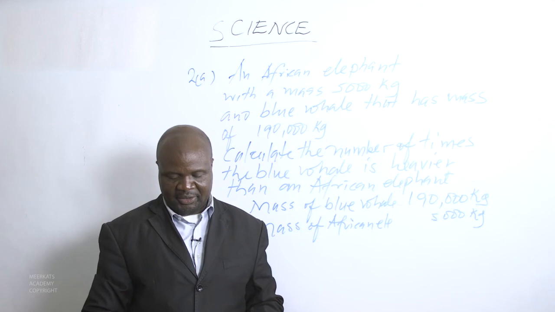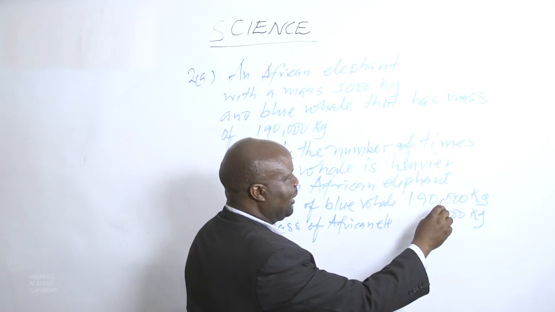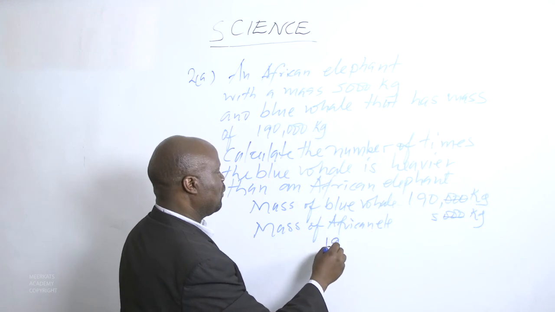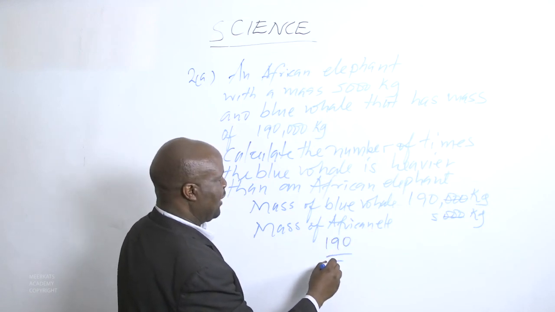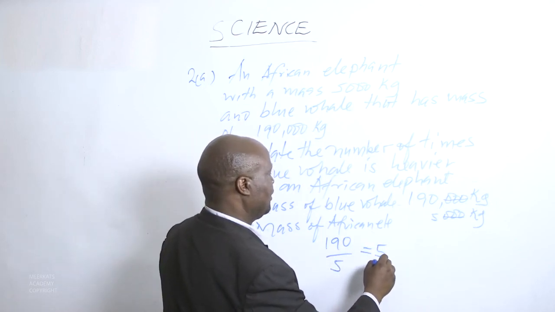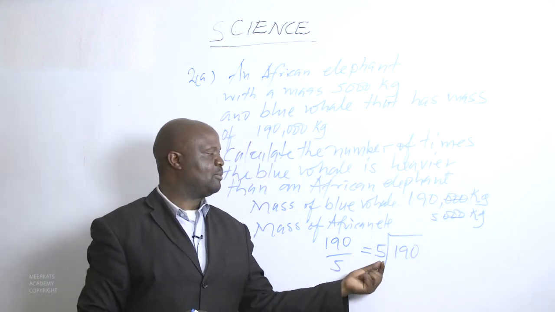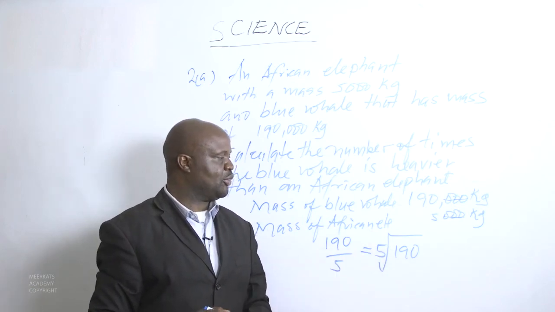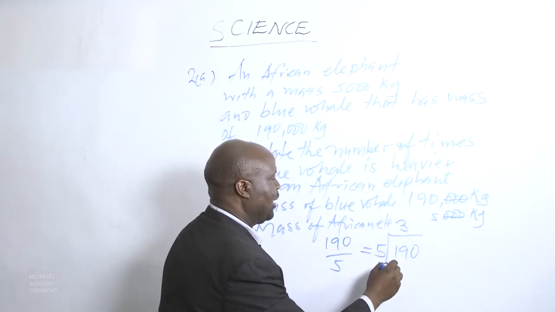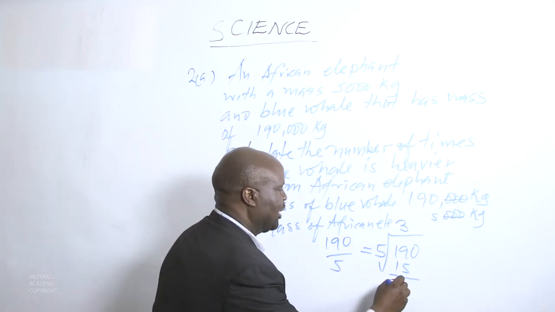Once we have done this, then we can divide. We start by cancelling the zeros, they can cancel. Then we shall remain with 190 divided by 5. Then we ask ourselves how many times does 5 go into 1? It is impossible. Into 19, yes, 3 times. We multiply 3 times 5 is 15. Then we subtract, we get 4.